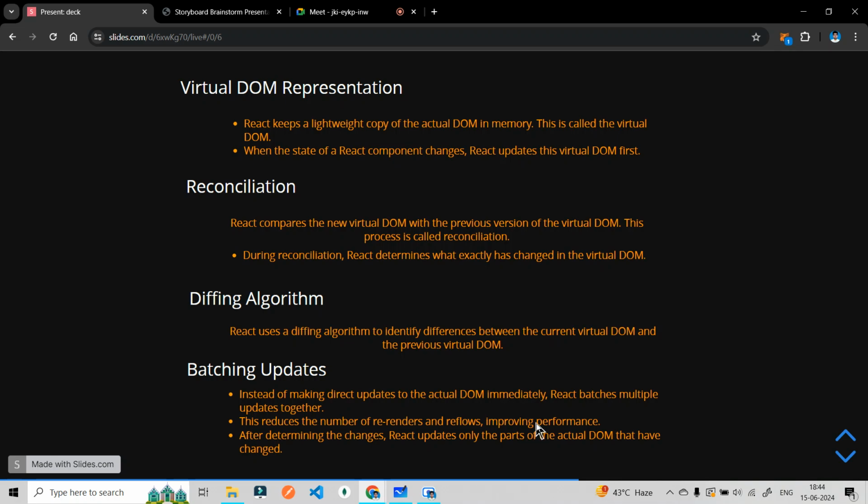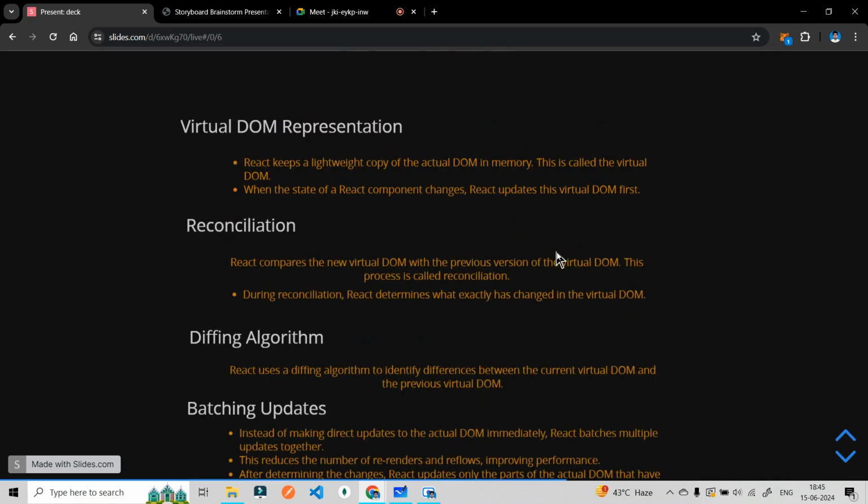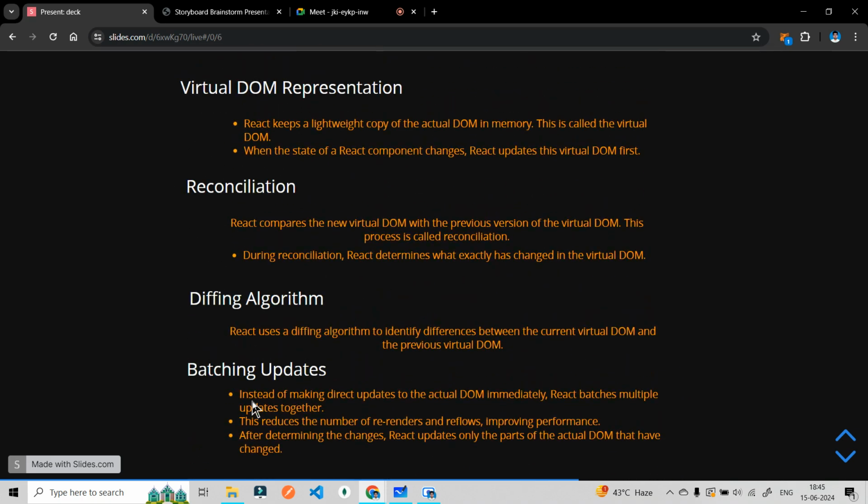Hence, this is the solution to the particular problem that we were facing by directly manipulating the actual DOM. What we were facing was inefficiency. Why? Because we are manipulating the actual DOM again and again. Even if I have to make a small change, I am doing that again and again, and that will lead to a re-render of that particular page. That's how React solved this problem: it reduces the number of re-renders and reflows, improving performance.